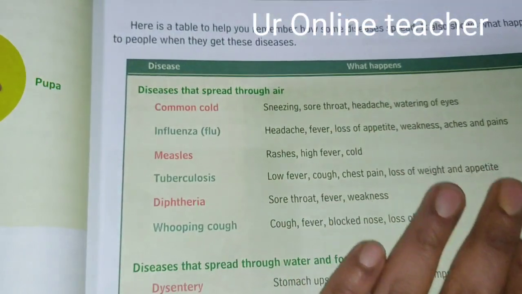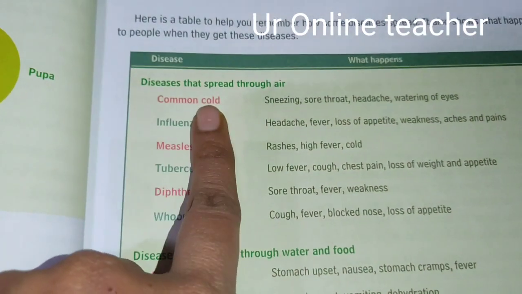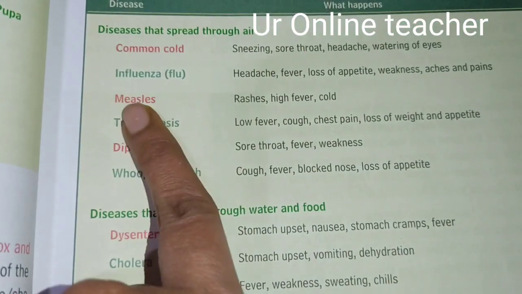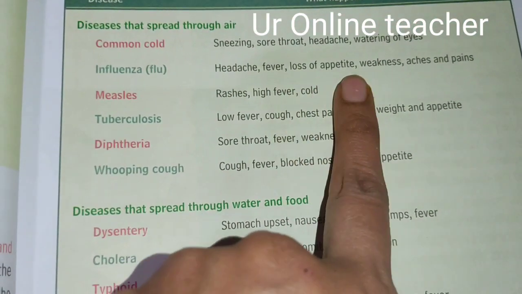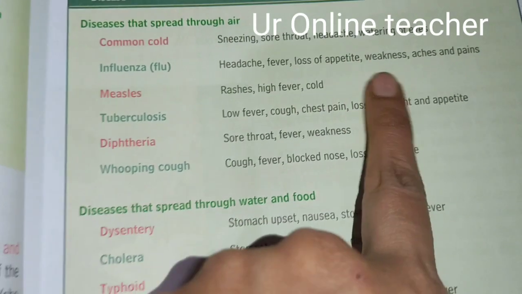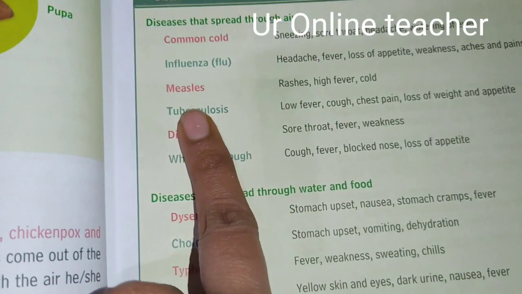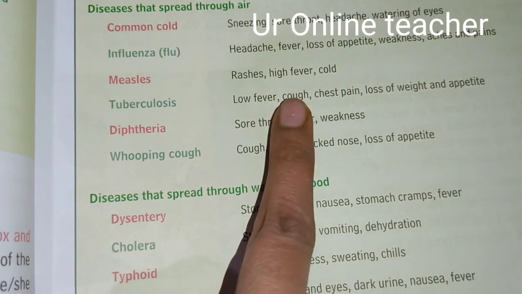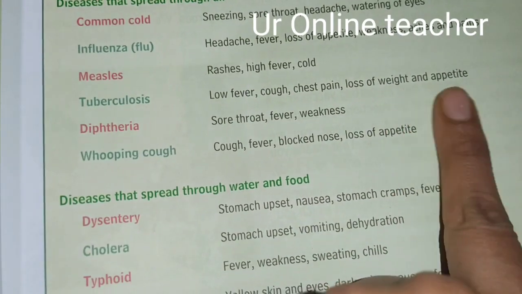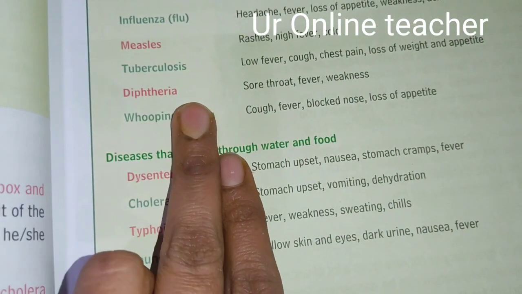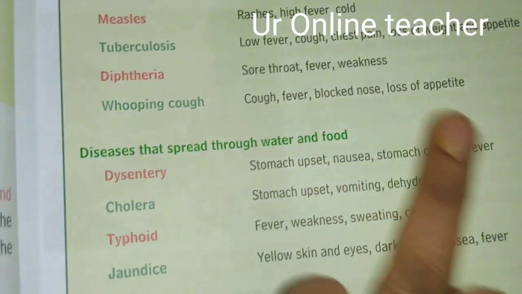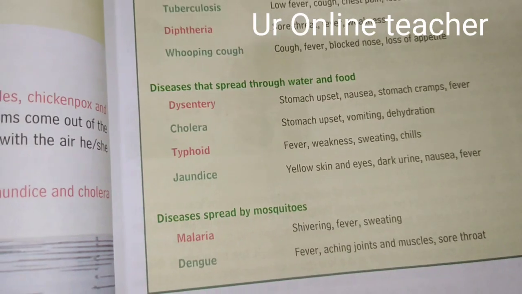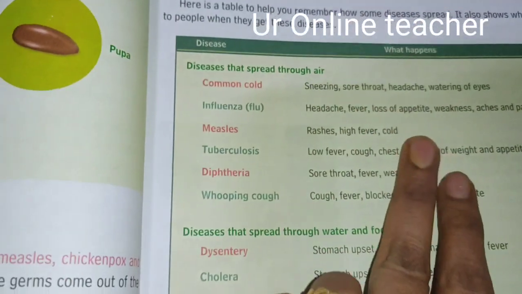So they gave the table, how diseases spread. Common cold through sneezing: sore throat, headache, watering of eyes. Influenza, flu: headache, fever, loss of appetite. Appetite means hunger, no hunger. Weakness, aches and pains. Measles: rashes, high fever, cold. TB, tuberculosis: low fever, cough, chest pain, loss of weight and appetite. Diphtheria: sore throat, fever, weakness. Whooping cough: fever, blocked nose, loss of appetite. So these are all caused by air.